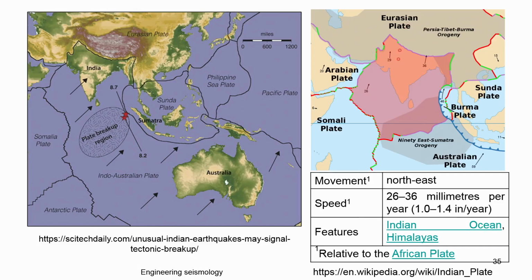How much it moves per year is mentioned here with relation to the African plate.